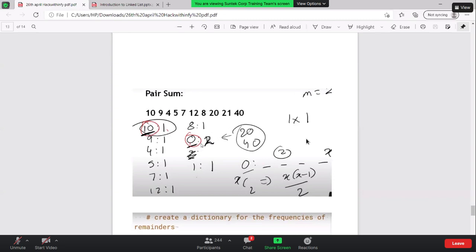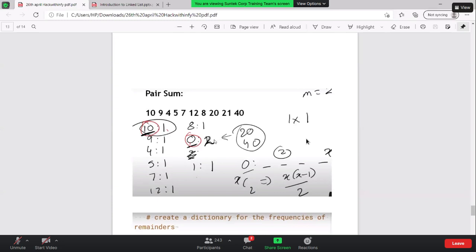But how are you going to match up with the 0? You cannot again have a 20 with respect to that. Let's say I started iterating from here. I will iterate inside this only. So I will start iterating from here. Will you ever get the 0 with respect to the 20? Because a number cannot have a modulus 20.